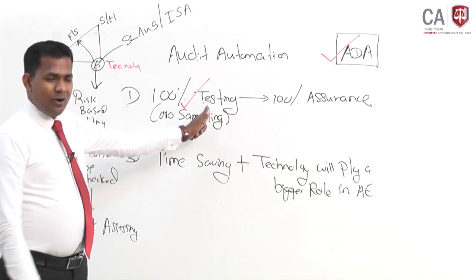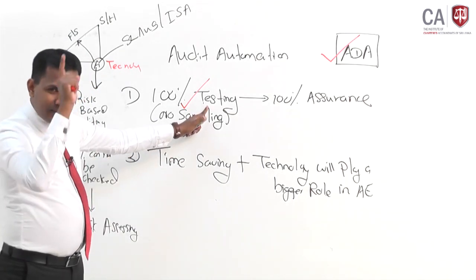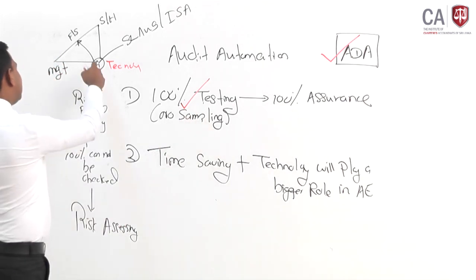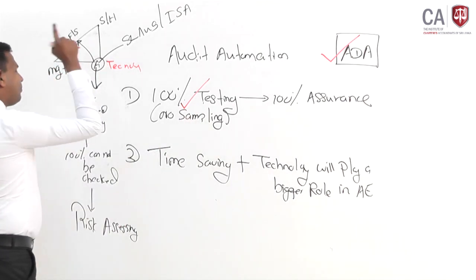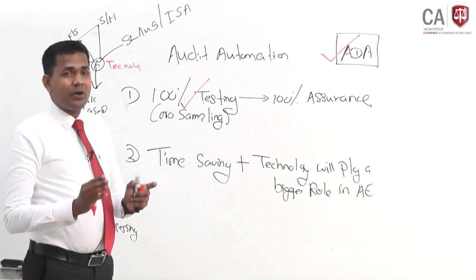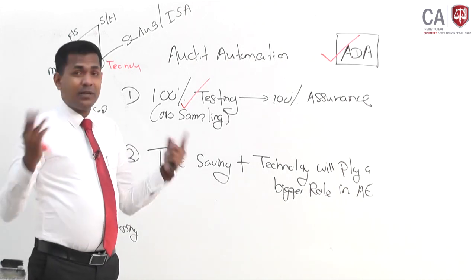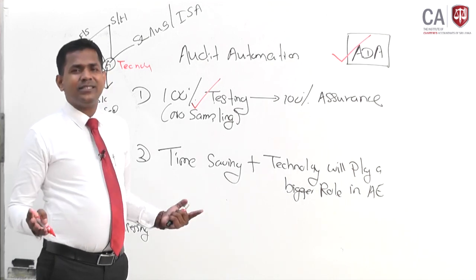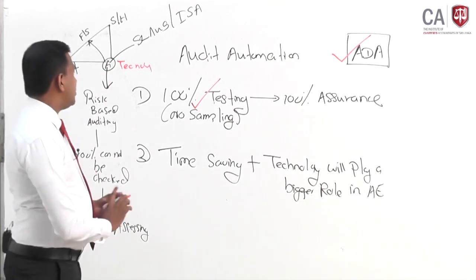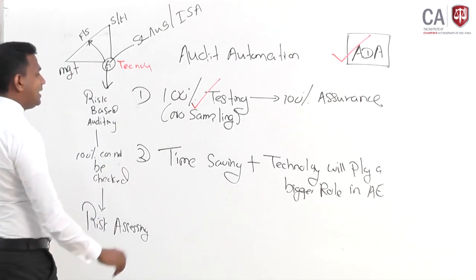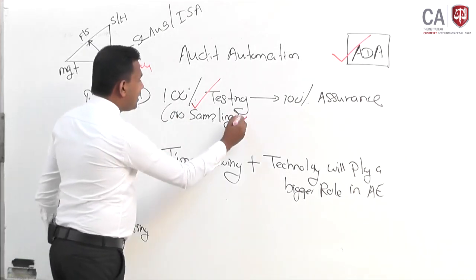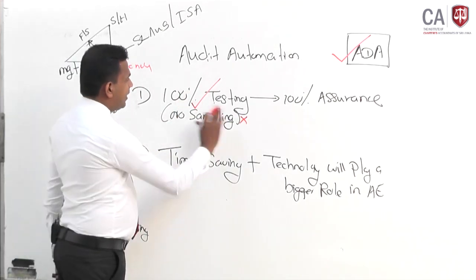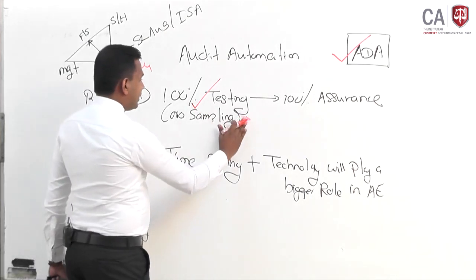What the senior partner is telling is perfectly alright, because the chartered accountant can apply technology such as RPA, robotic process automation, maybe artificial intelligence, blockchain, all those technologies, and you can go into 100% testing. Sampling is no more required. Perfectly correct.